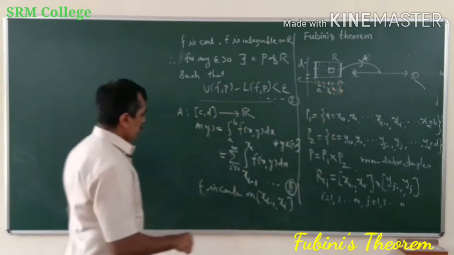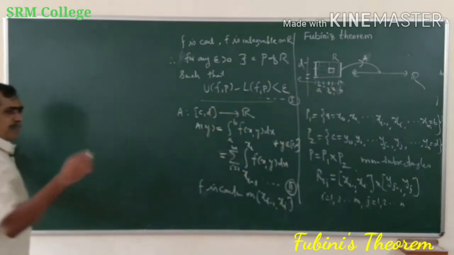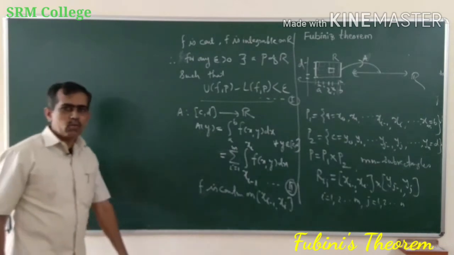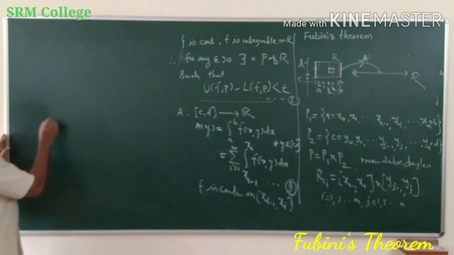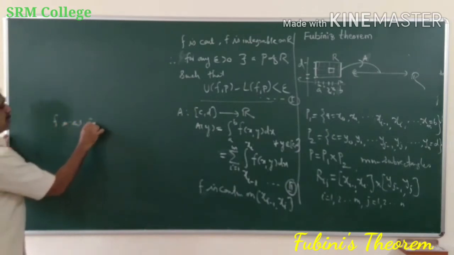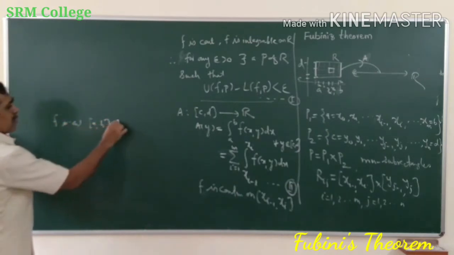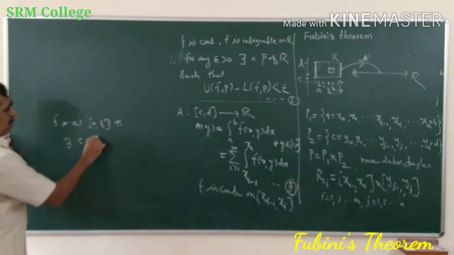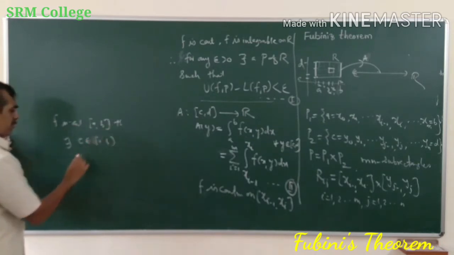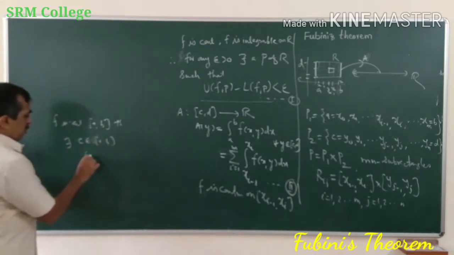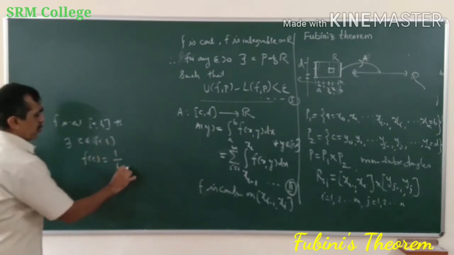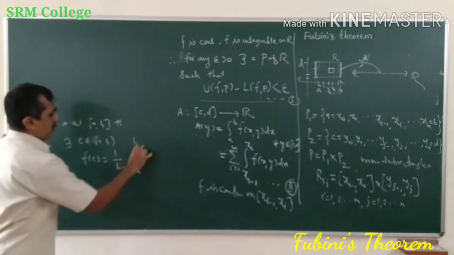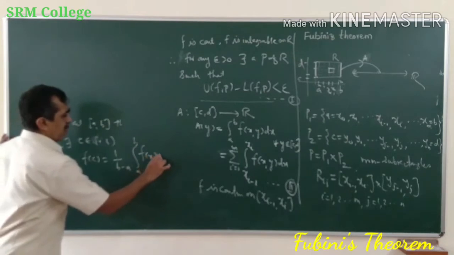Okay, you know every continuous function, from the fundamental theorem of integral calculus, that if f is a continuous function defined on the closed interval a, b, then there exists c belonging to either the closed interval a, b or the open interval a, b, anything, such that f of c is equal to 1 upon b minus a times the integral from a to b of f of x dx.